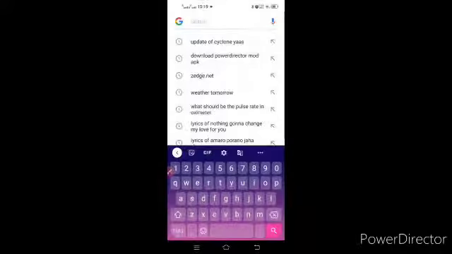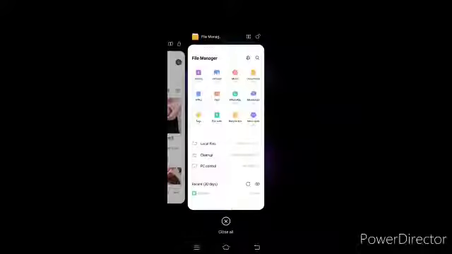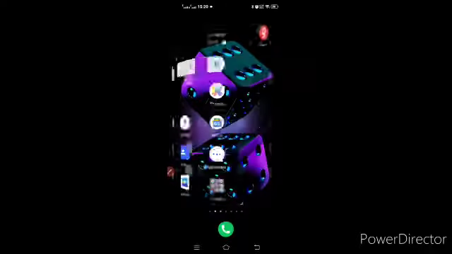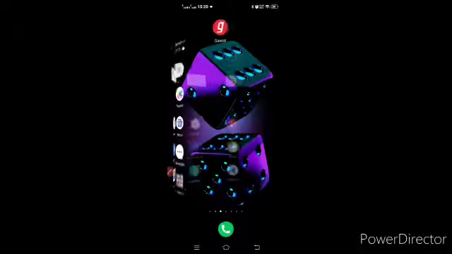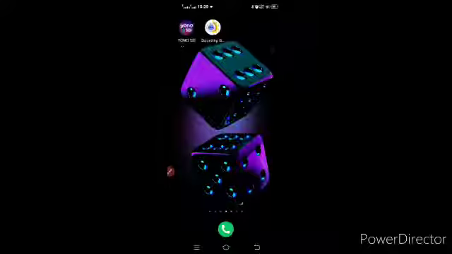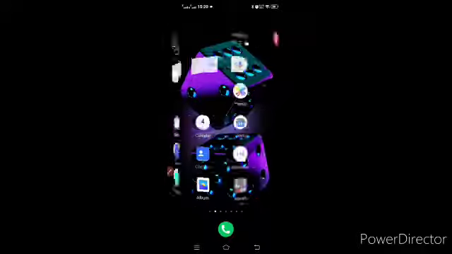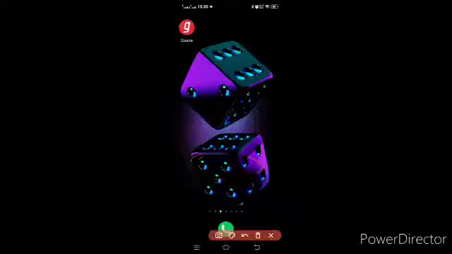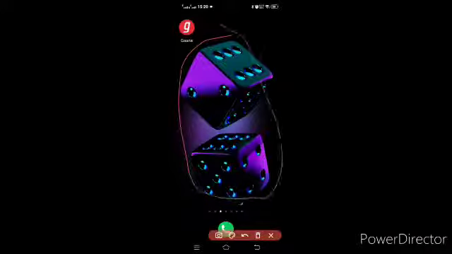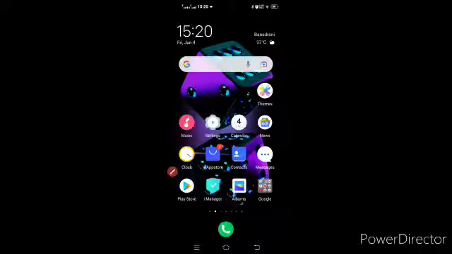One minute, I'm typing. You have to type it like that, and you'll find some downloads, some wallpapers, and just download it like that. I have downloaded my cube. As you can see, here's my cube wallpaper. So you can download more. That's all for today.